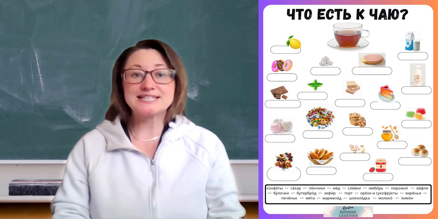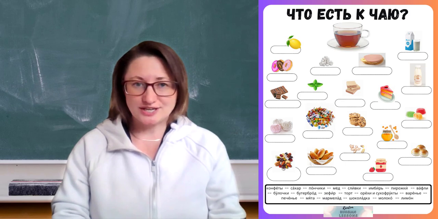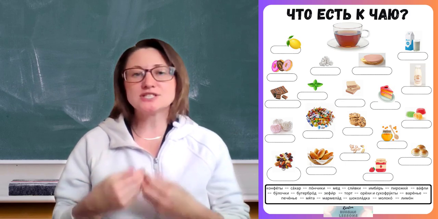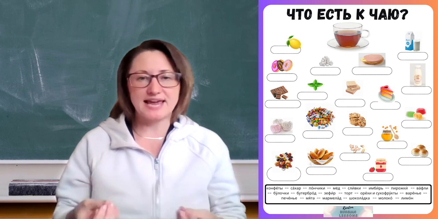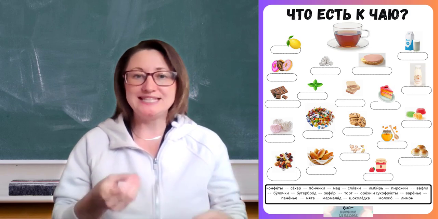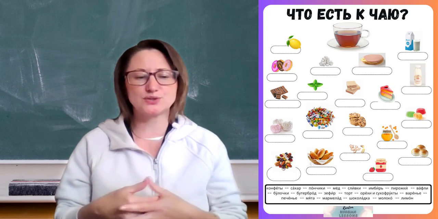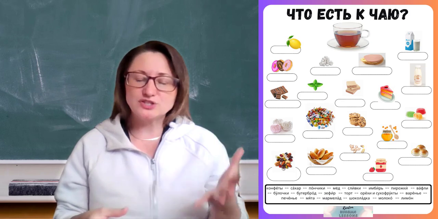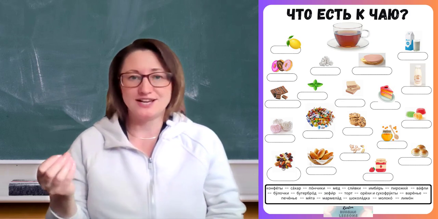So this worksheet says, что есть к чаю? Or in English, what do we have for tea? So Russians love drinking tea, and they always have something that goes with tea, some kind of a dessert, not necessarily dessert, not always is it sweet, sometimes it's savory, but something. When we drink tea, we just always have to have something.